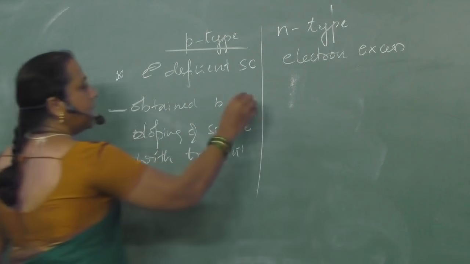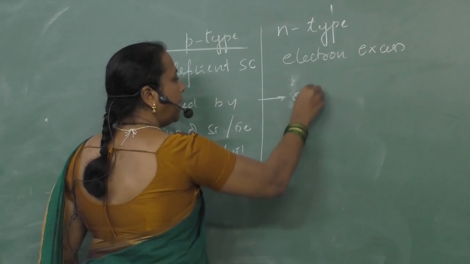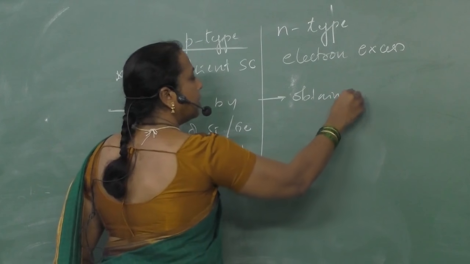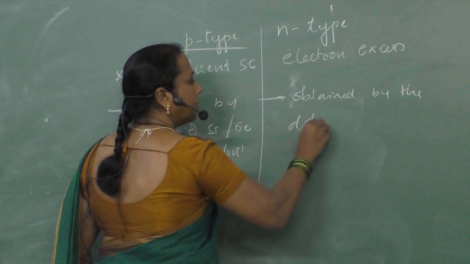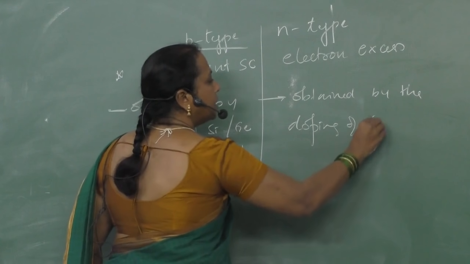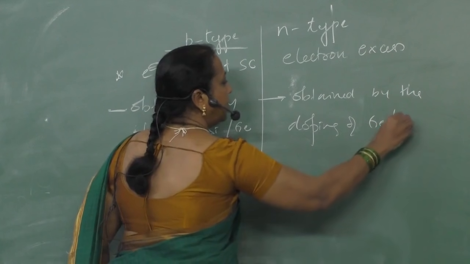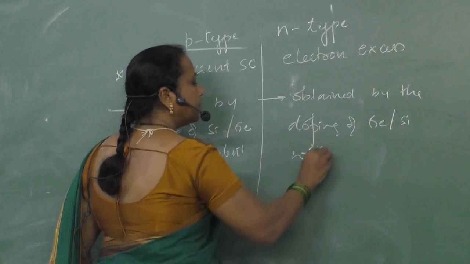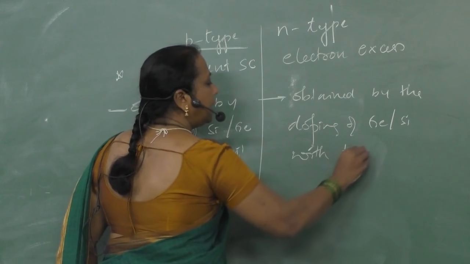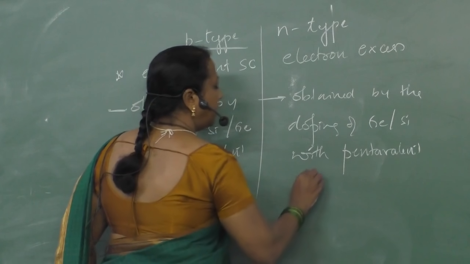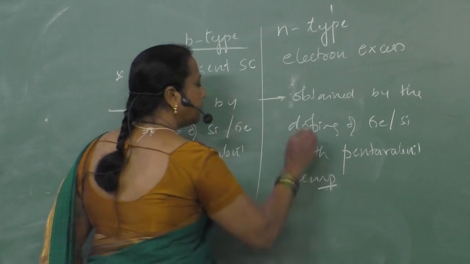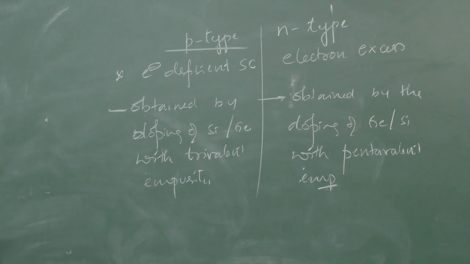N-type semiconductors are obtained by the doping of silicon or germanium with pentavalent impurity. So this is the second difference between p-type and n-type semiconductors.